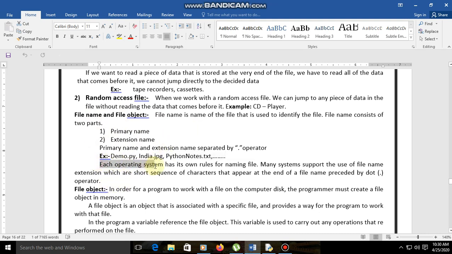Each operating system has its own rules for naming files. By using the operating system, we can give a name to the file, and many systems support the use of file name extensions, which are short sequences of characters that appear at the end of a file name, preceded by a dot operator. So this is about our file name and file object.